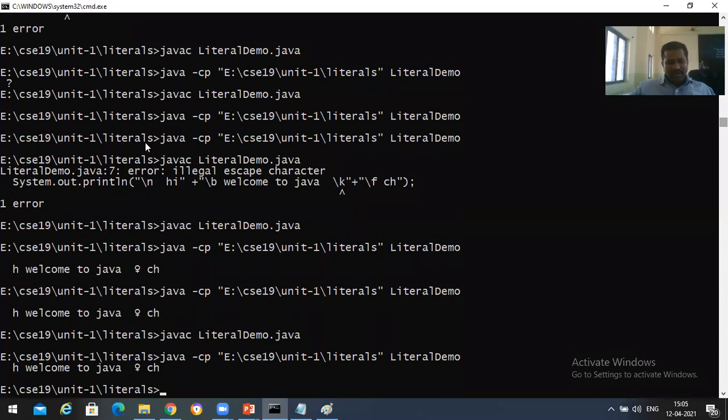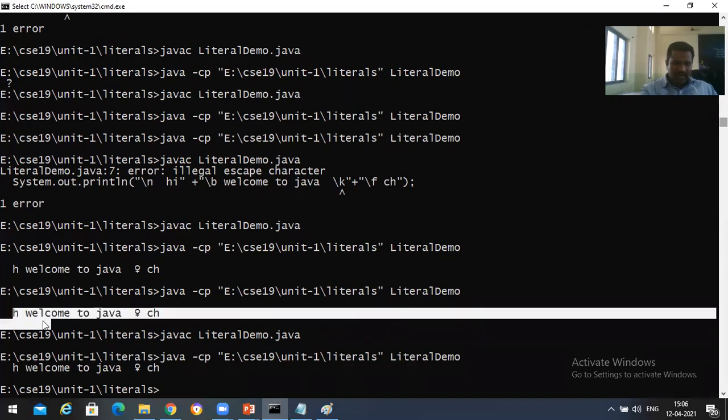Can anyone say what happened? What happened? Slash n means what? Here in this thing, slash n means what? It has taken a new line. Println means already a new line. Again, slash n will be there. It went into the new line, and from here it started printing.